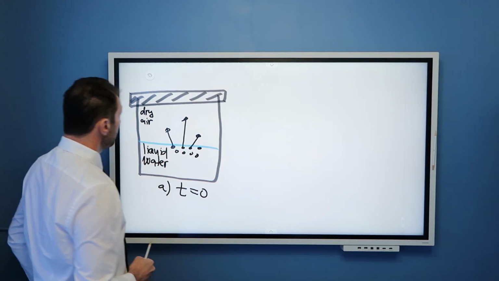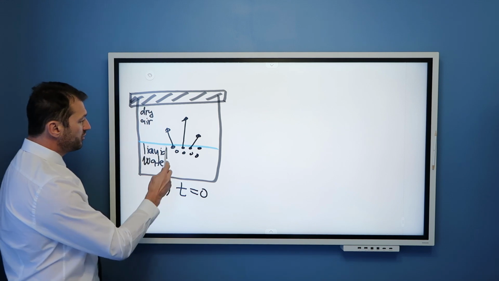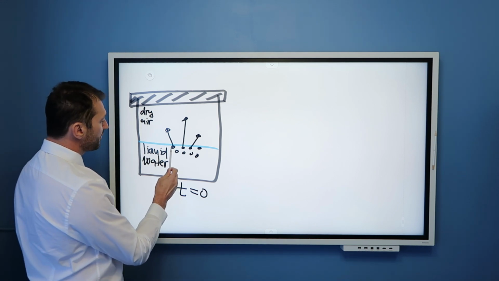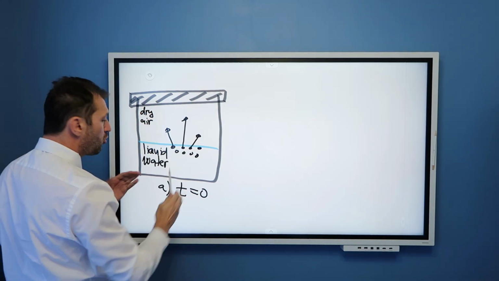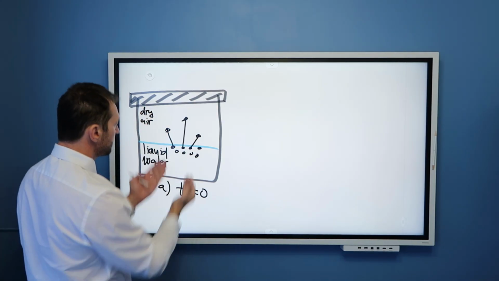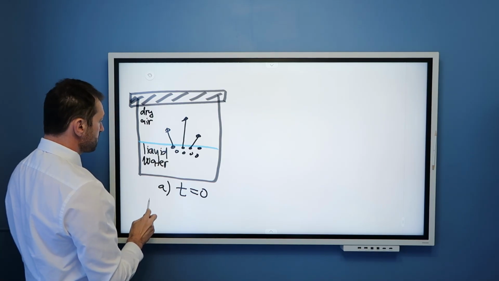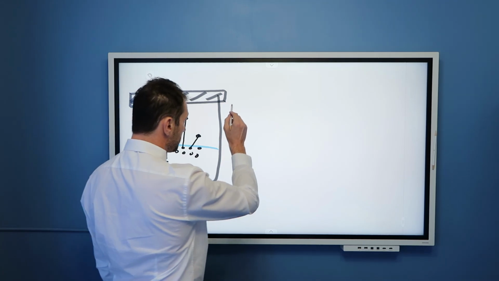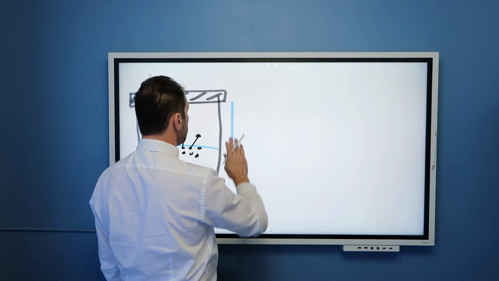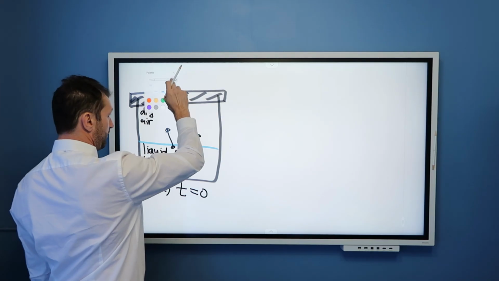Another important thing to mention here is that we do not have equilibrium. Notice that in this particular case, we have 3 molecules evaporating but no condensation. So the process is only in one direction. We have evaporation that dominates.